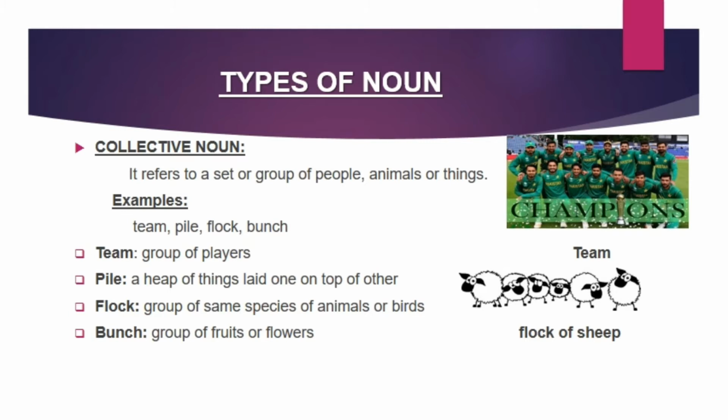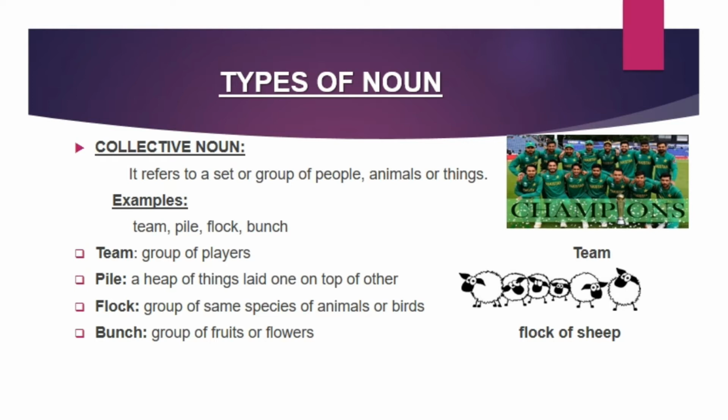Collective noun. This noun refers to group of people, animals, or things. For example, audience, government, staff, family. Collective noun can be treated as singular or plural. It depends on the context. For example, my family is small. In this example, we are treating family as a singular noun.